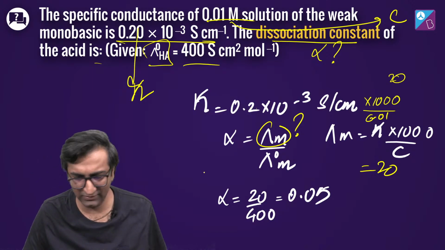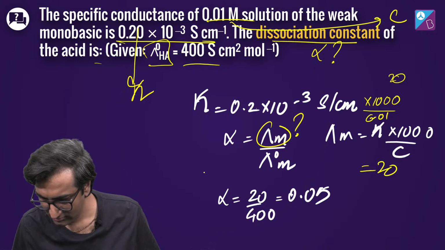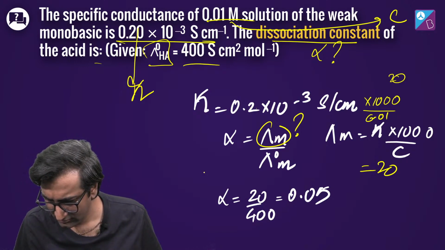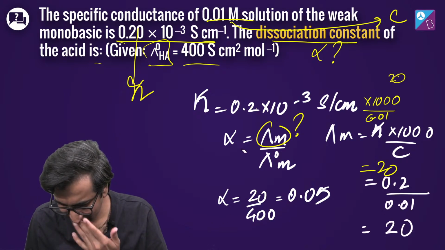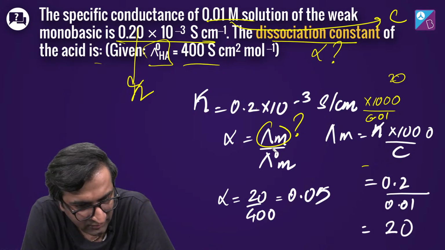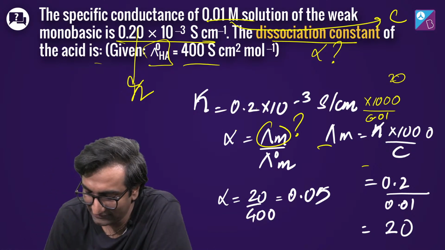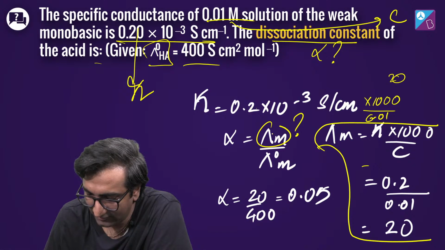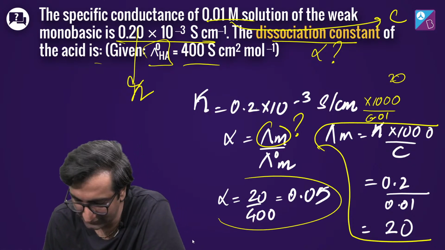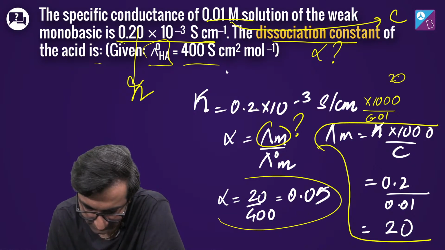अश्विनी 19 कैसा है आपका? 19? Yes, Maria, बिल्कुल सही. 5 into 10 power minus 2. Panda, what you are saying is lambda m, this is correct. Lambda m is 20. Okay. Alpha is 0.05. That's what I feel. बढ़िया. Done.